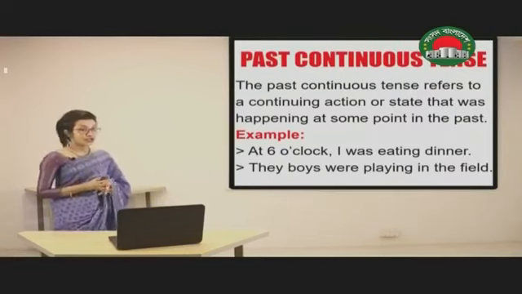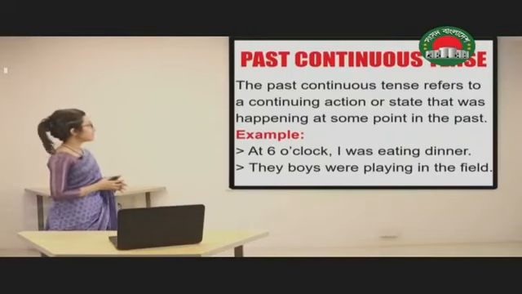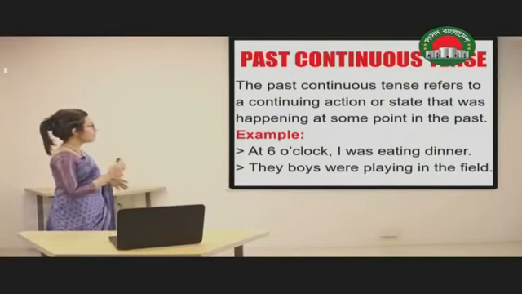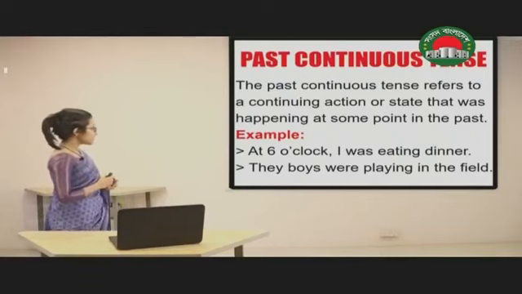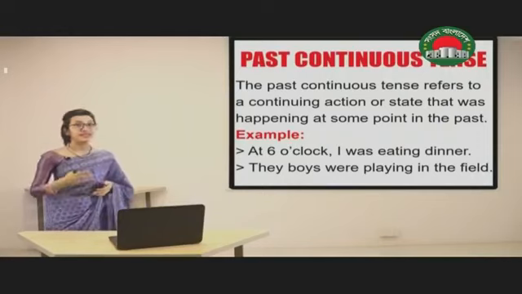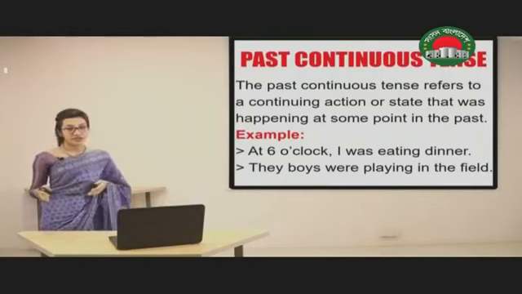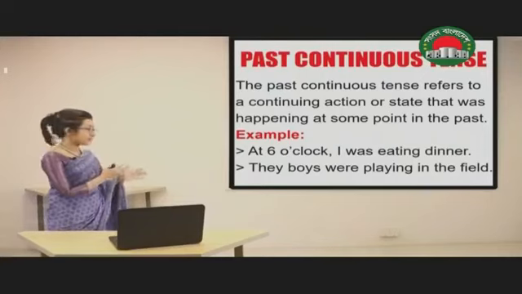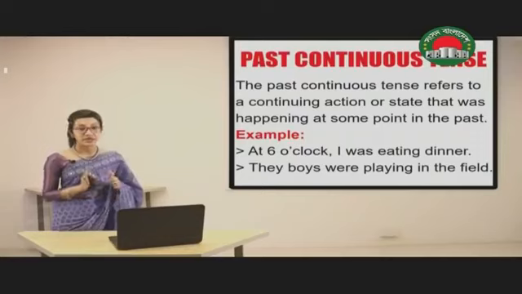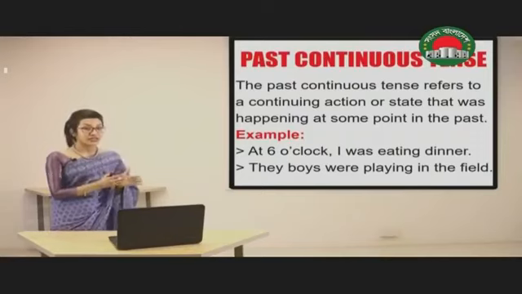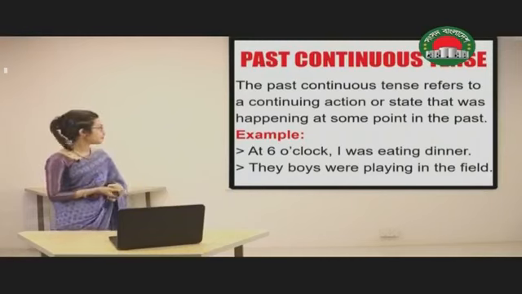So past continuous tense refers to a continuing action or state that was happening at some point in the past. For example, at 6 o'clock I was eating dinner. The boys were playing in the field. Now the two events, playing and eating dinner, both of them happened in the past, but they were continuing right at the moment of speaking.